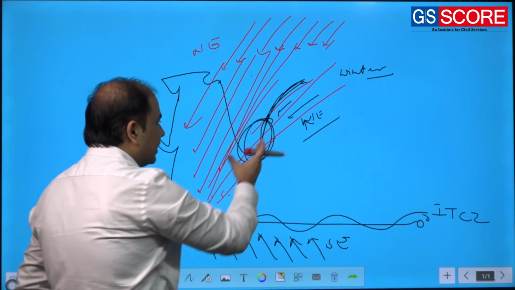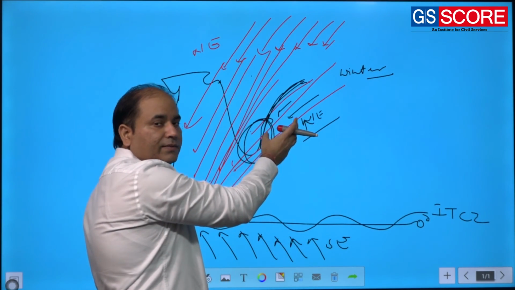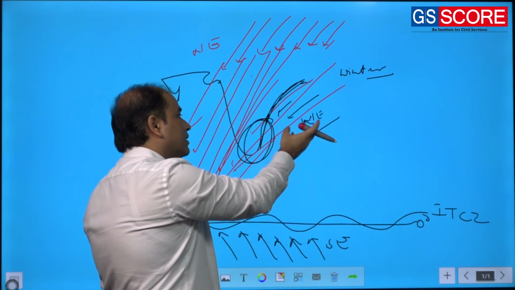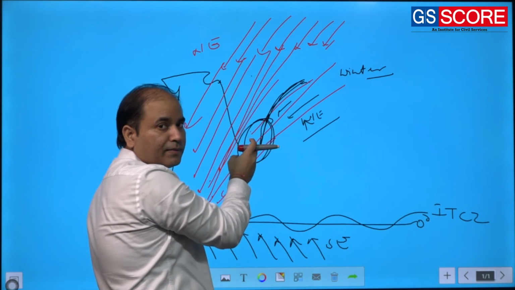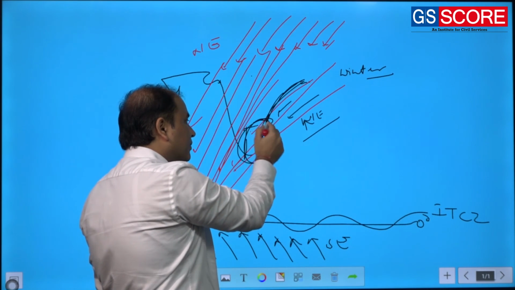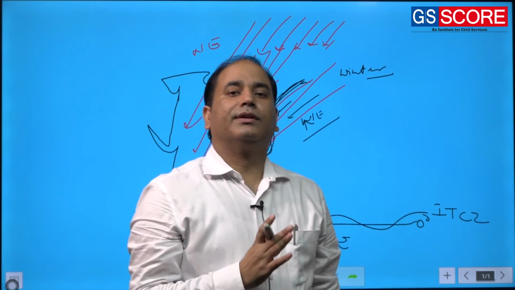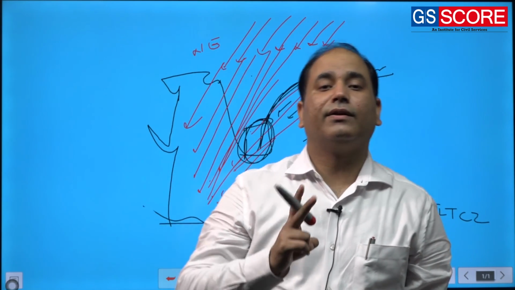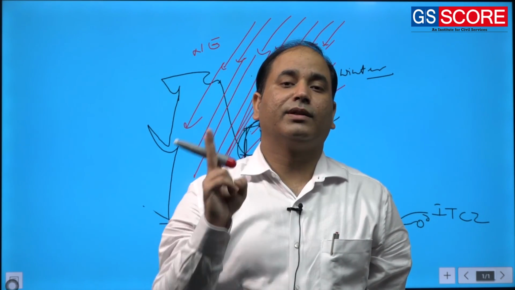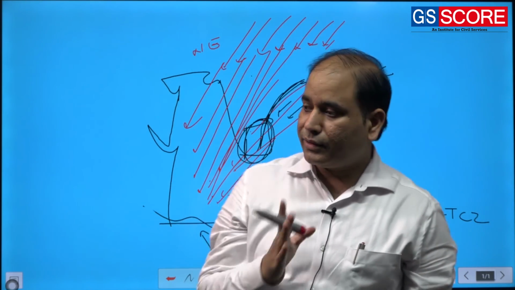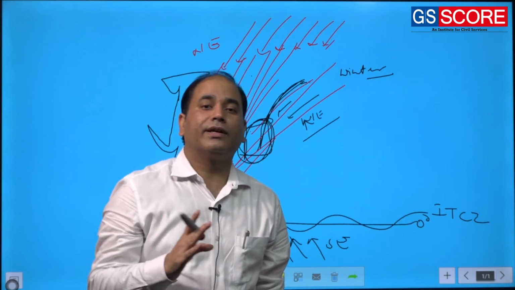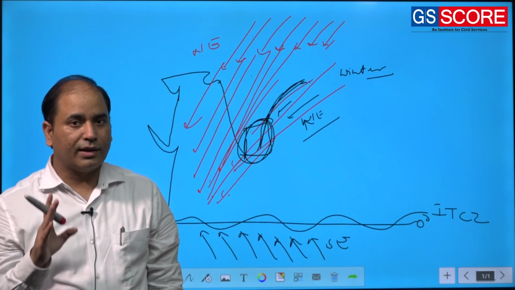And as it has already collected some moisture from the Bay of Bengal, the moisture will be brought by these particular winds to the Tamil Nadu coast, and the rainfall will happen. Tamil Nadu coast receives rainfall from the northeasterly, not from the southwesterly. These northeasterly are also sometimes referred to as winter monsoonal rainfall.